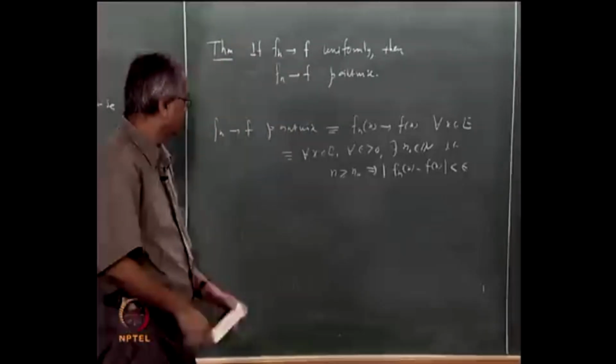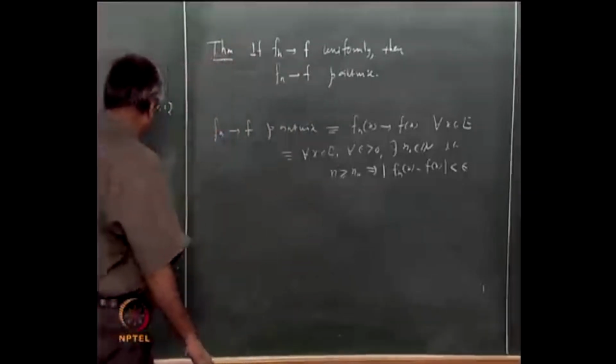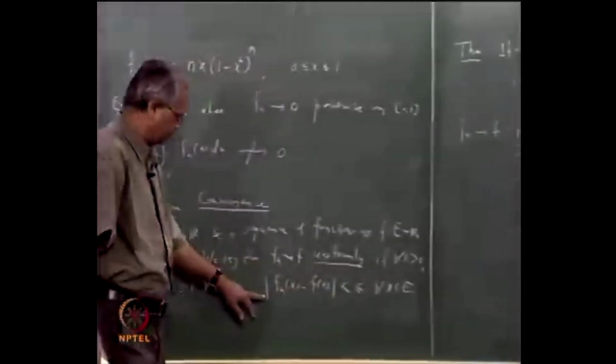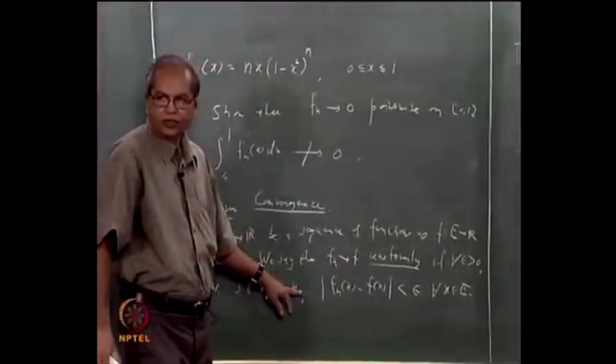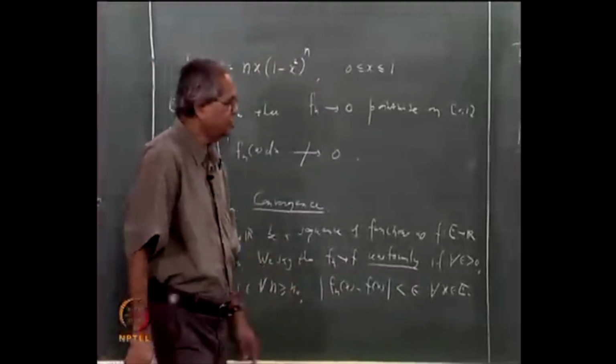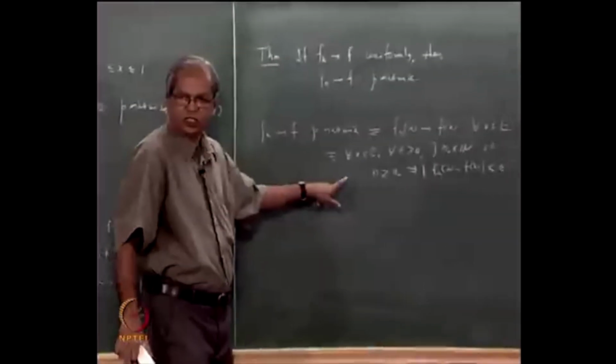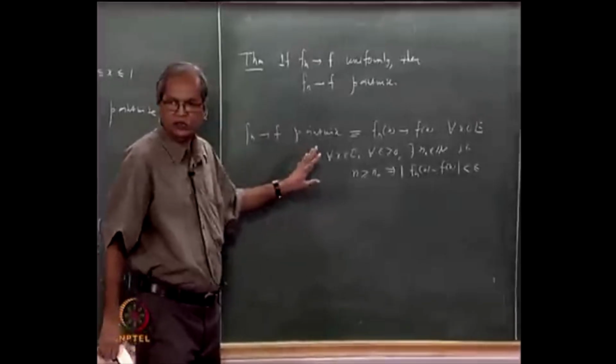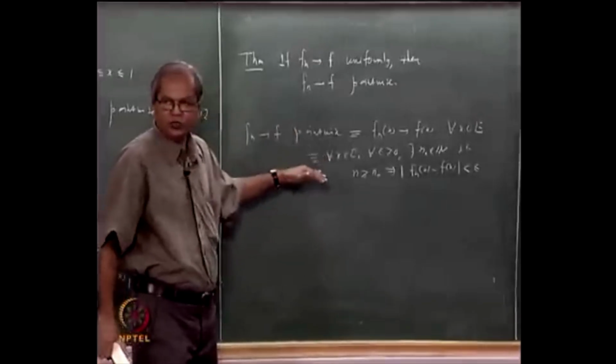Now what is the difference between this and the uniform definition? In this definition, we start with some x in E and look at the convergence only at that point.